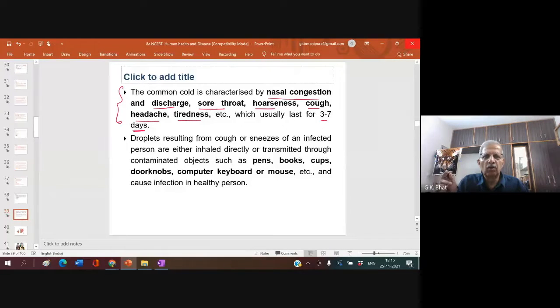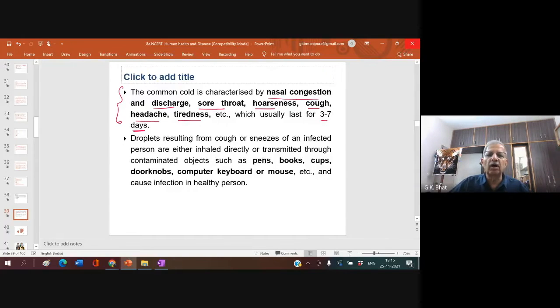Why? Even if at all you go to doctor, he may give medicine and you may feel that yes, I am cured. But you cannot have any vaccination or any treatment. If you suffer from cold, you are going to suffer from cold now and then. Why? You know, every time we get cold, it is because of new virus.